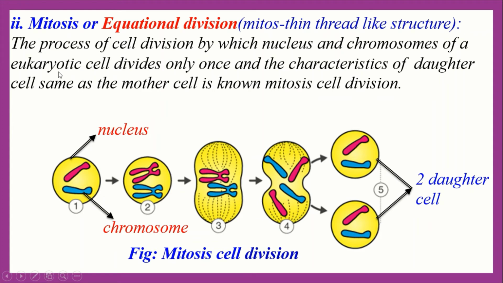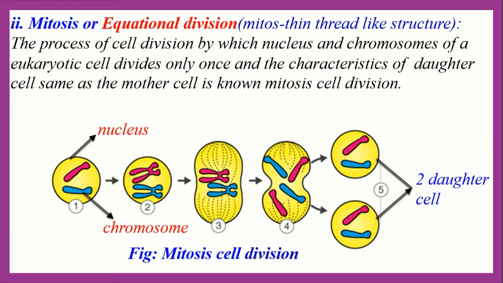So here mitosis cell division takes place in the eukaryotic organism. I think you know what a eukaryotic organism is. Here eukaryotic comes from two words. Eu means true or good, and karyon means nucleus. So the eukaryotic organism contains a well organized nucleus. Okay, so mitosis cell division takes place in the eukaryotic organism.